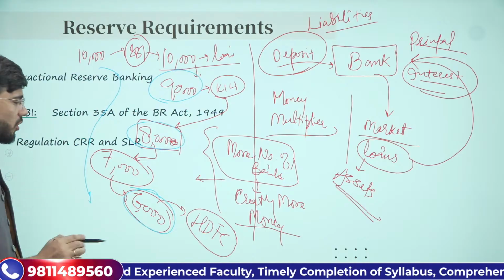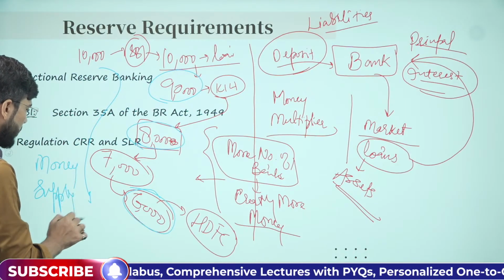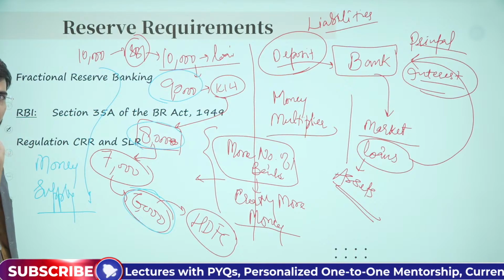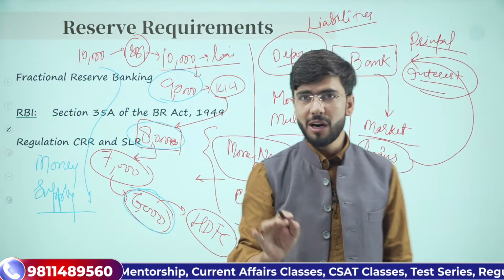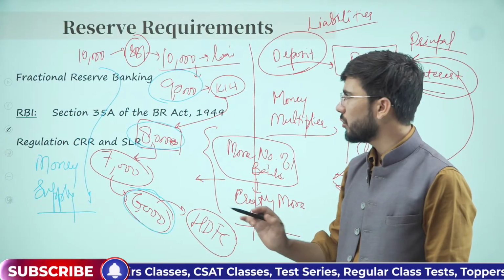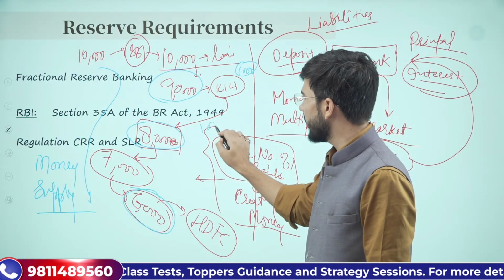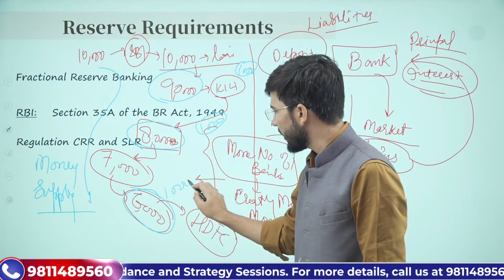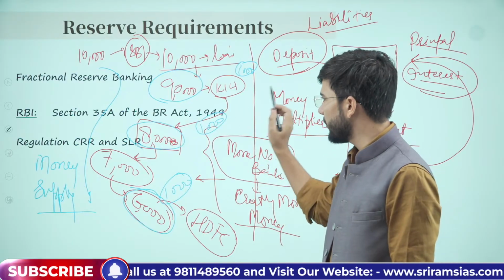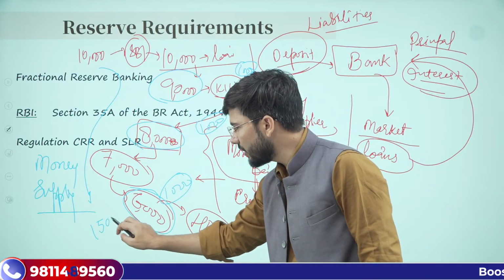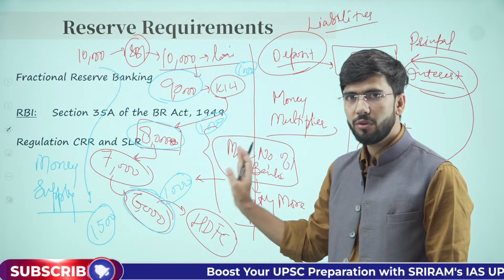But in order to regulate money supply in the market, if the RBI wants that there should be less money in the market, what RBI or the government has to do is, जो ये रिजर्व यहाँ पे रख रहे हैं 1000 रुपीज़ का और यहाँ पे रख रहे हैं 1000 रुपीज़ का या फिर यहाँ पे रख रहे हैं 1000 रुपीज़ का, इस रिजर्व को बढ़ाना पड़ेगा, इस रिजर्व की रिक्वायरमेंट बढ़ानी पड़ेगी। सिंपल, अगर इसको 1500 कर दिया तो they will keep 1500 with themselves as reserve and the rest of the money will flow into the market.